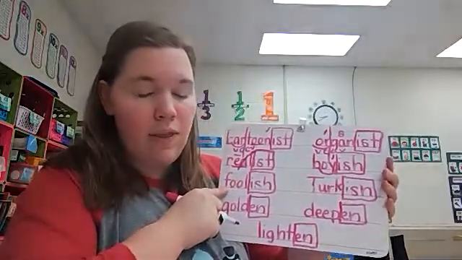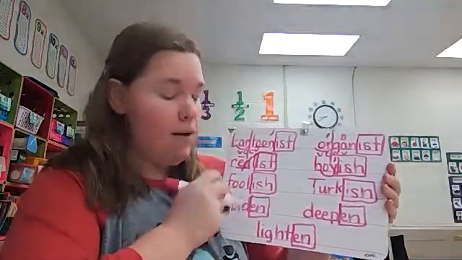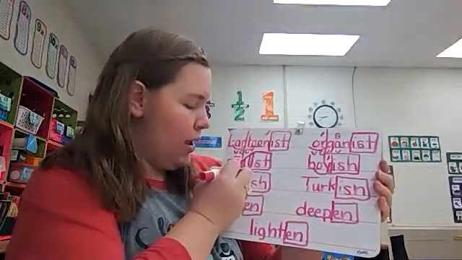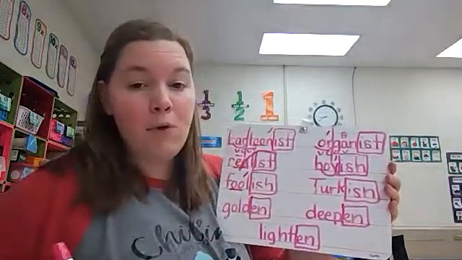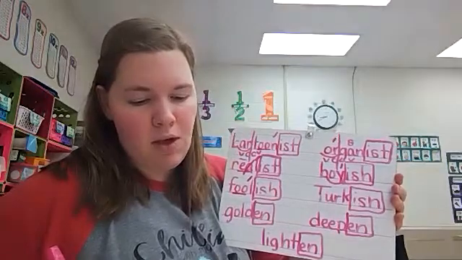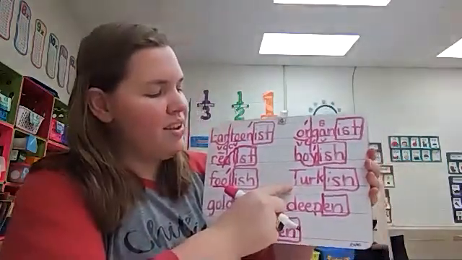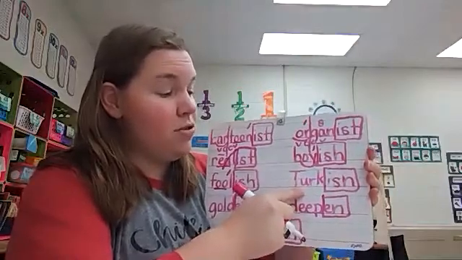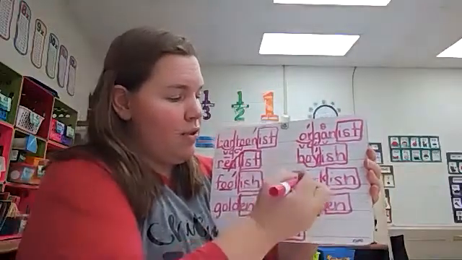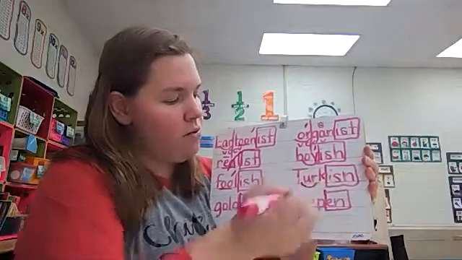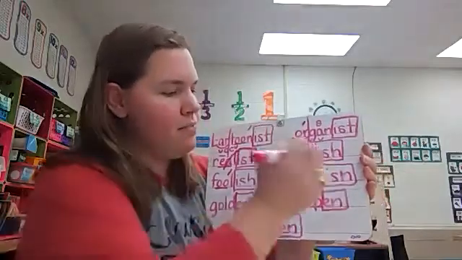Moving along, in this root word, we have digraph OO again. Foolish. Foolish. The U in Turk is part of combination UR. We'll put an arc underneath that.